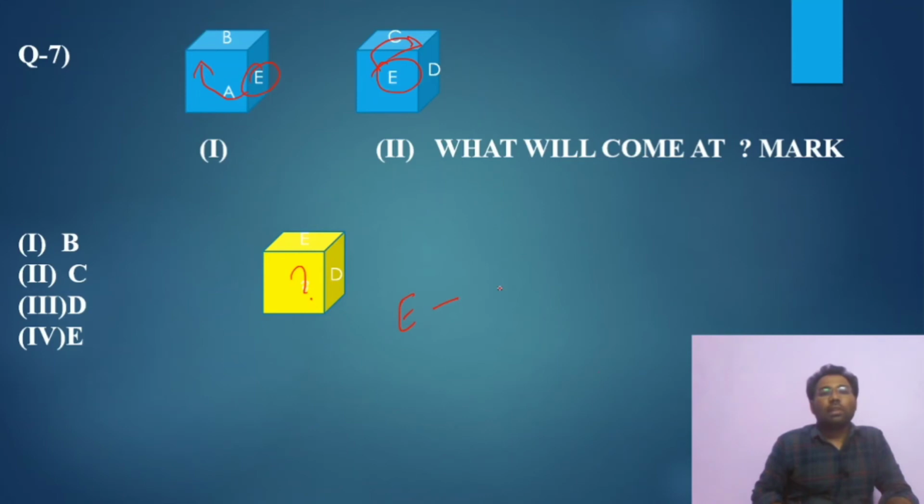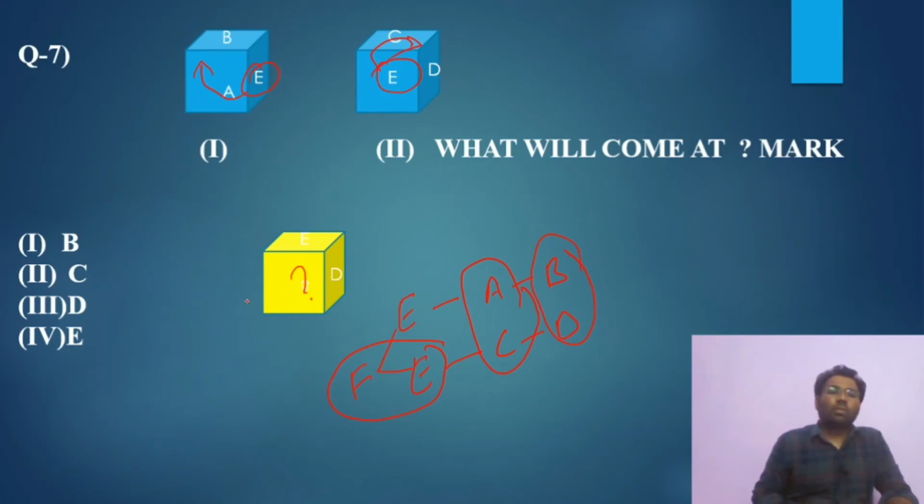So E, A, B, E, C, D. Okay, this is what we get. I hope you all know.